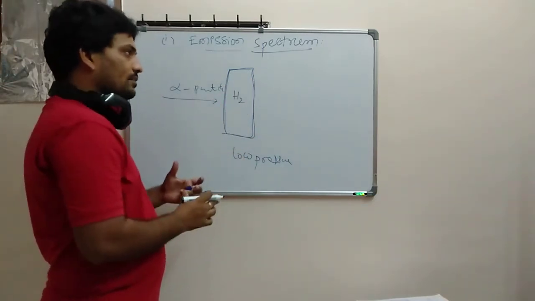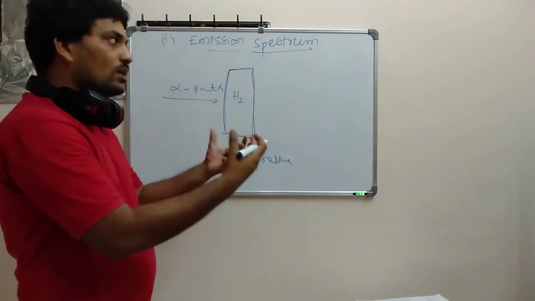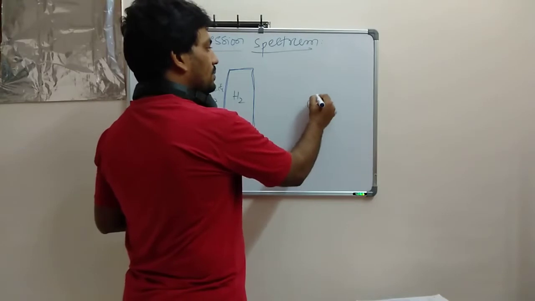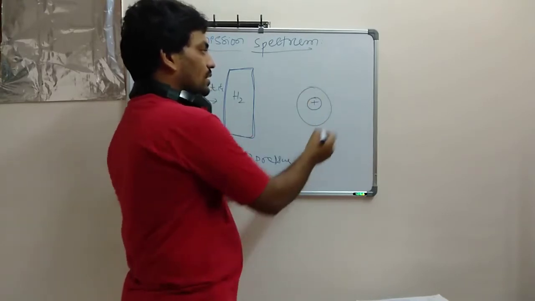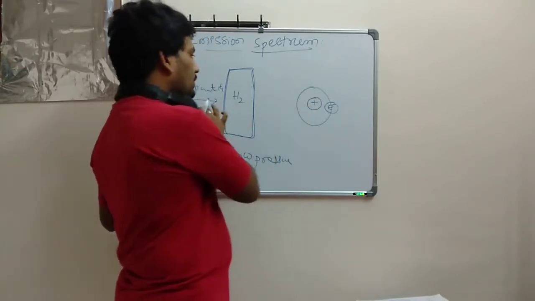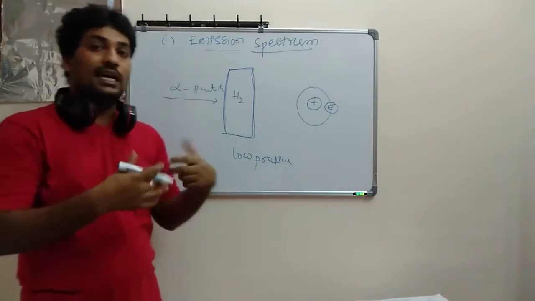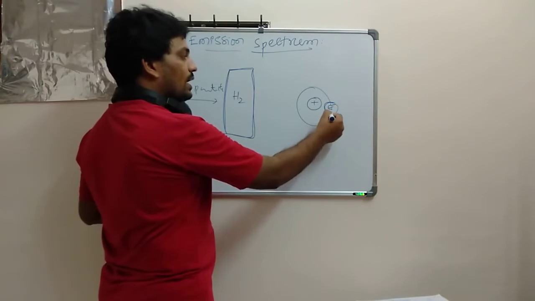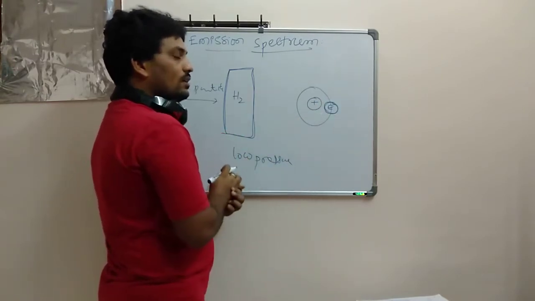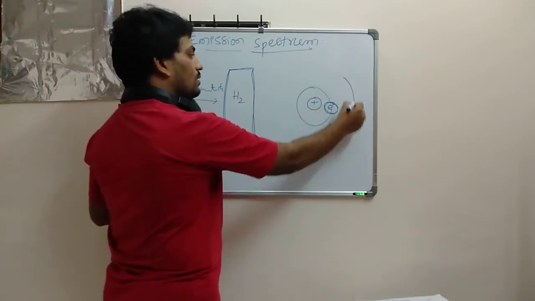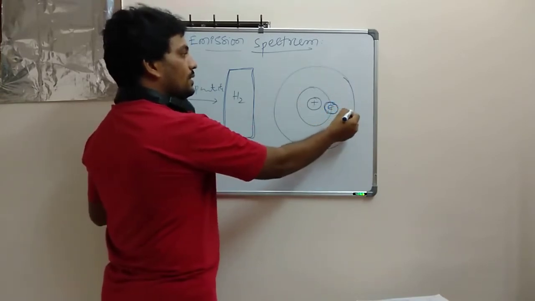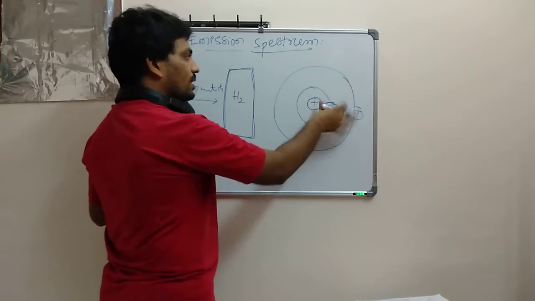Each atom you know already. I am talking only about one particular atom. Let's suppose one atom is there. Each atom is stable now. It has an electron and it is revolving. Now what happened? The alpha particle is a high energy particle. Whenever they are colliding or interacting with the electron, this electron will be excited to the next orbit. When it is excited to the next orbit, this atom will not be stable.